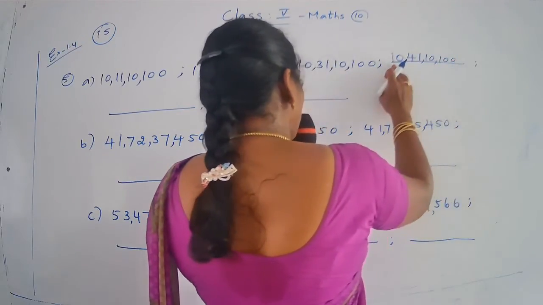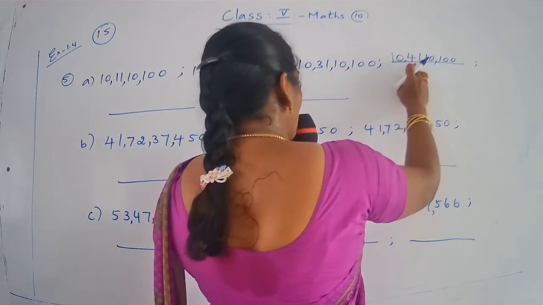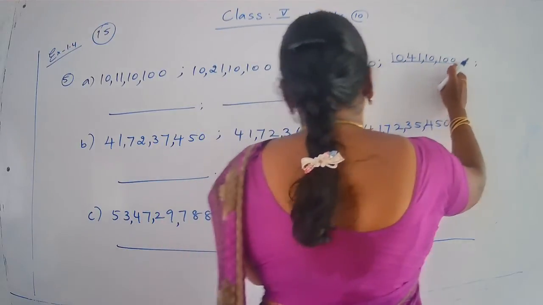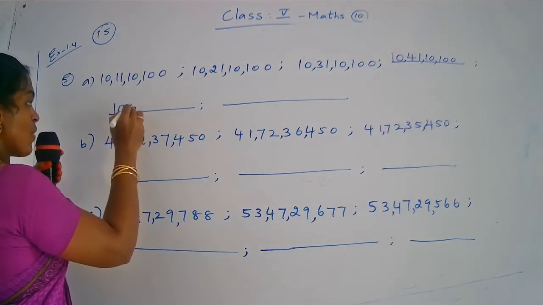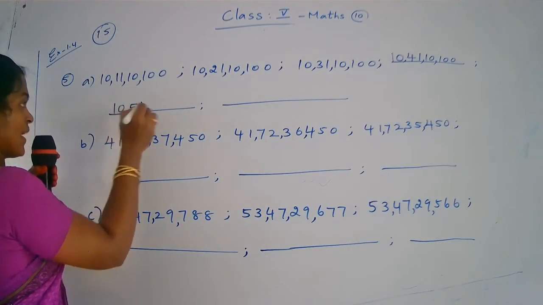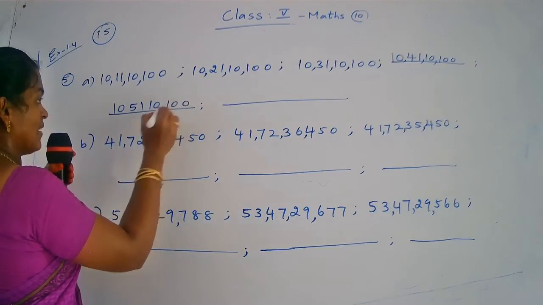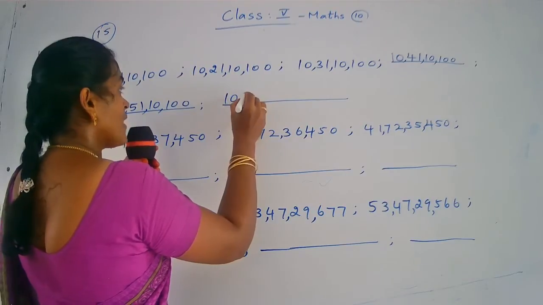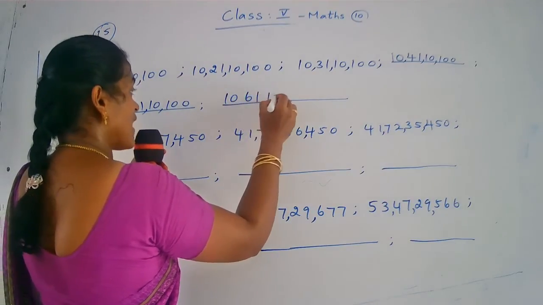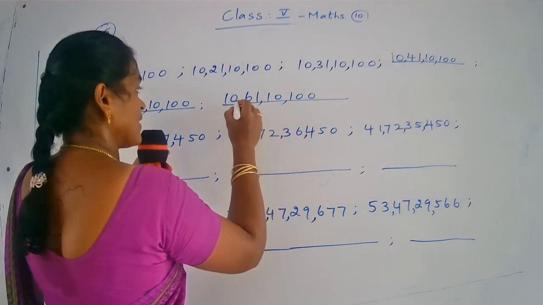10,100. Okay children? 10 crore, 41 lakh, 10,100. So next number 10 lakh, 10 crore, 51 lakh, 10,100. Okay. Next number 10 crore, 61 lakh, 10,100. Okay children.